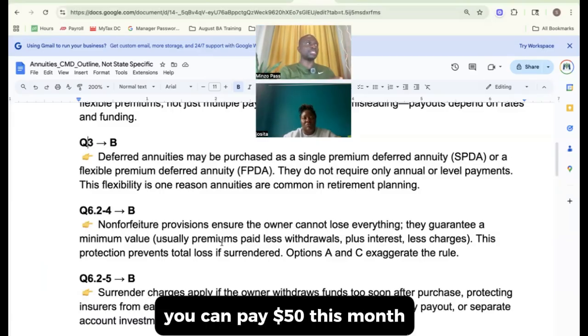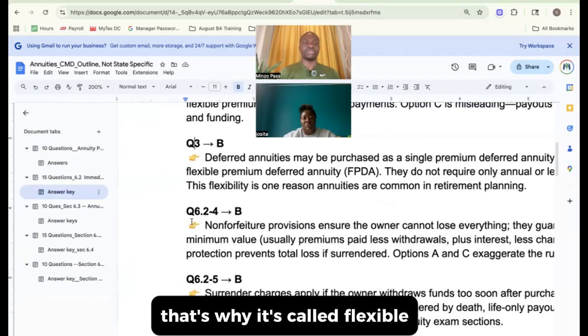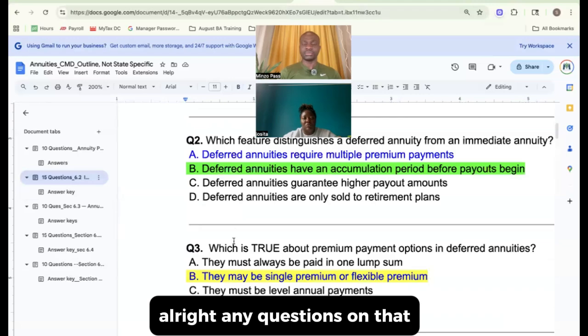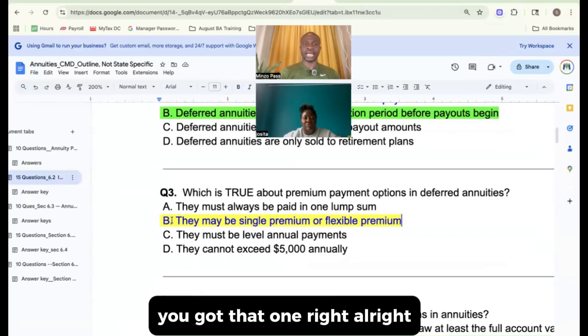You can pay $50 this month. Next month you pay $500. It just depends. So again, that's why it's called flexible. All right. Any questions on that? No, sir. Okay, so you got that one right.